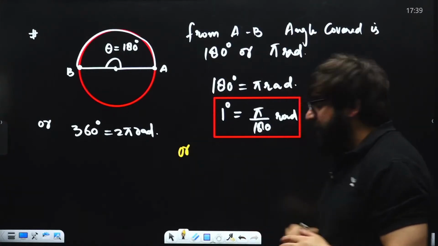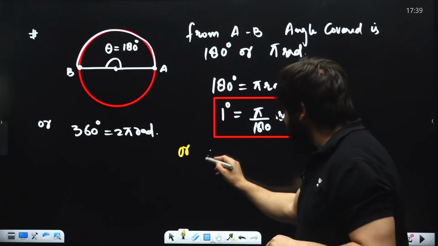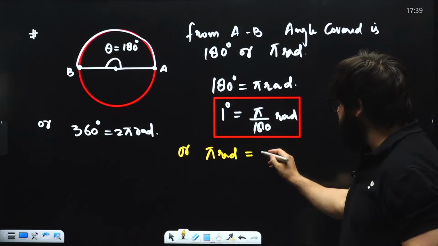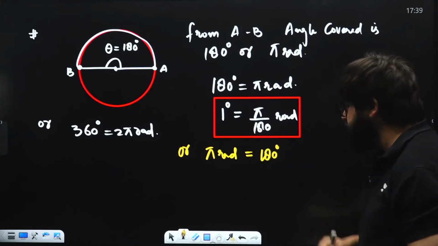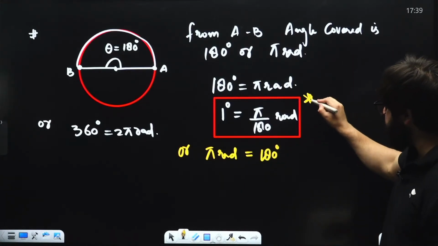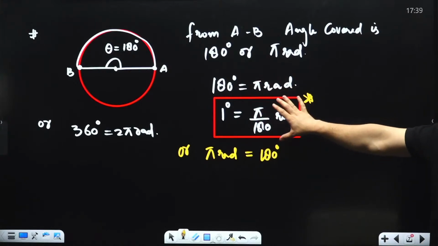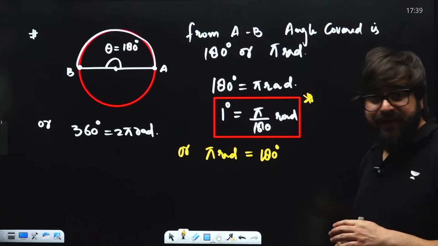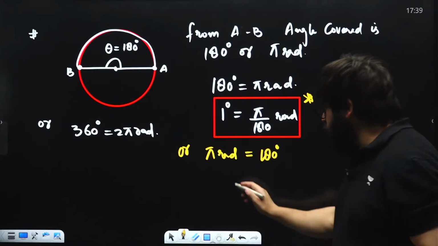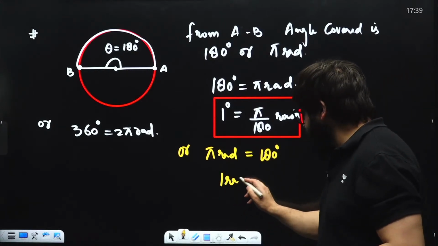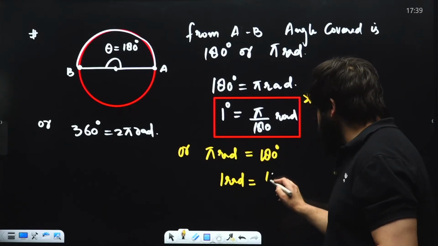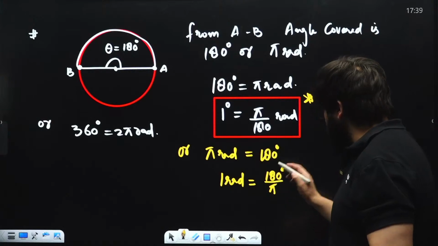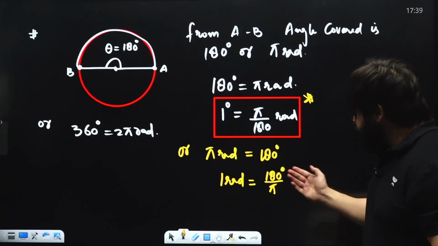Also, pi radians means 180 degrees. I want you guys to remember this, my dear friends, because we'll have to use this directly in the questions. So pi radians is equal to 180 degrees. If somebody asks you the value of 1 radian, that will be 180 degrees divided by pi.